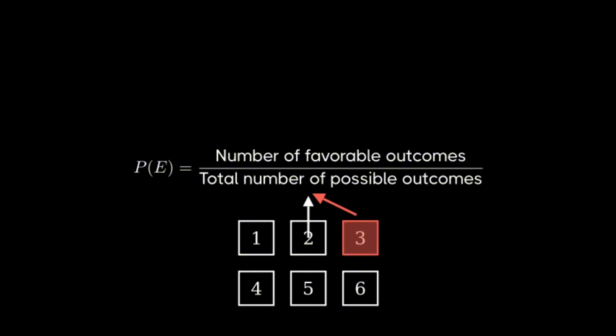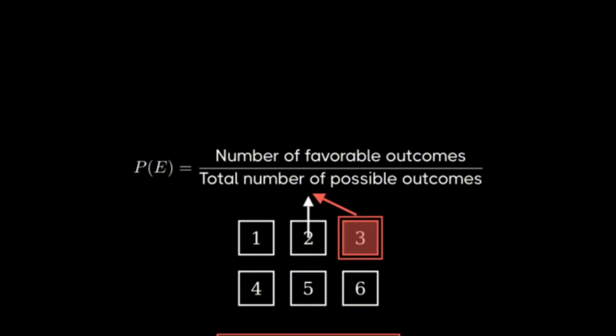For the total number of possible outcomes, we need to count all the different results we could get when rolling the die. Since our die has 6 different faces, we have 6 possible outcomes when we roll it once. Now we can apply our probability formula to calculate the probability of rolling a 3. We have one favorable outcome divided by 6 total possible outcomes, giving us a probability of 1 divided by 6.